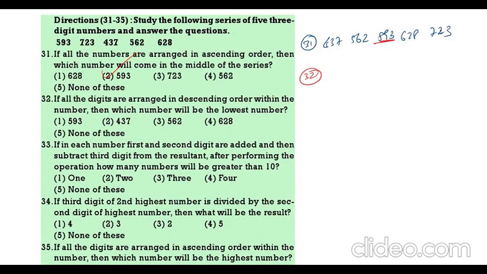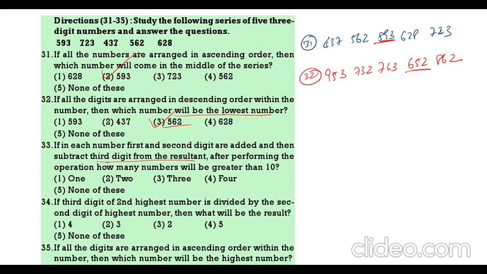Now 32. If all the numbers are in descending order, that means 953, then 732, then 743, then 652, then 862. Which of the following is the lowest number? So what is the lowest number here? 652. What is the original number? 562.